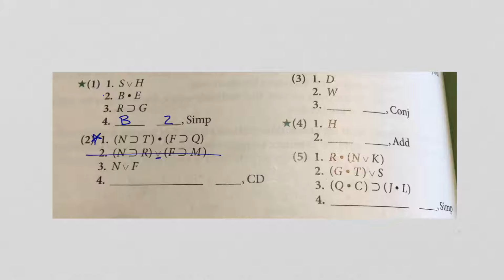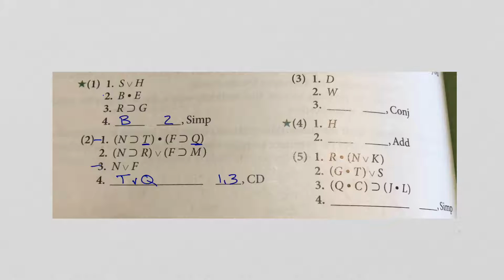Okay, so we're going to have to use line 1 and line 3 because it's got the wedge between it. So you have an N or F, N or F, and that will give us what we want. So we're going to get T or Q. And we're going to use line 1 and line 3.